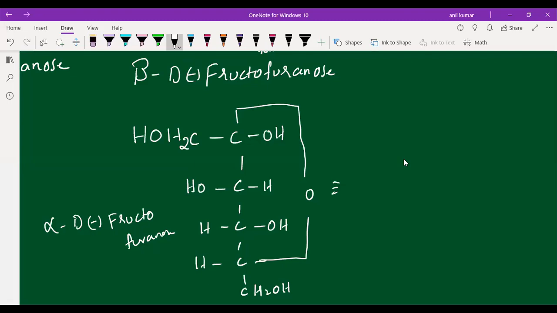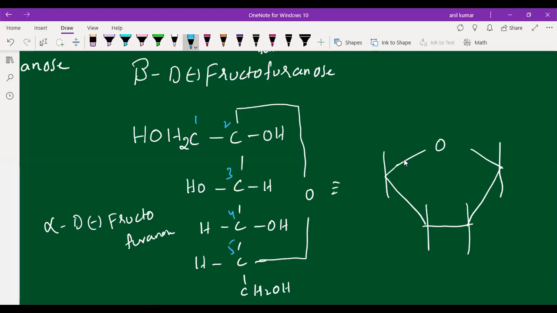Here is how we have to draw the structure. Draw the 5-member ring like this. First you draw a 5-member ring. So I will give the numbering: 1, 2, 3, 4, 5, 6. In order to write the correct structure, numbering is very important. Here also I am giving the same: first carbon, second, third, fourth, fifth, and sixth.